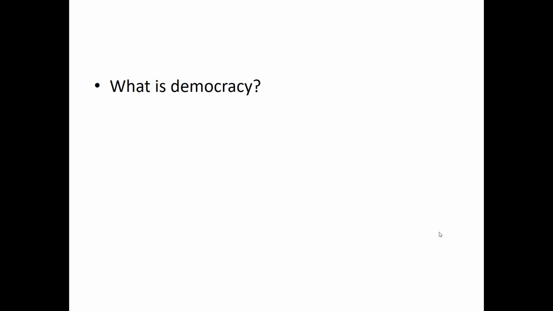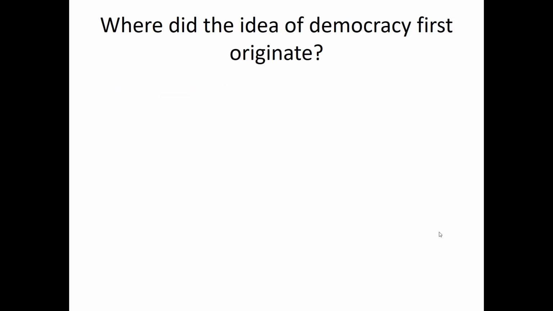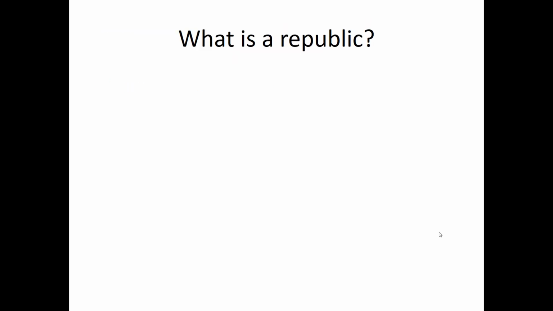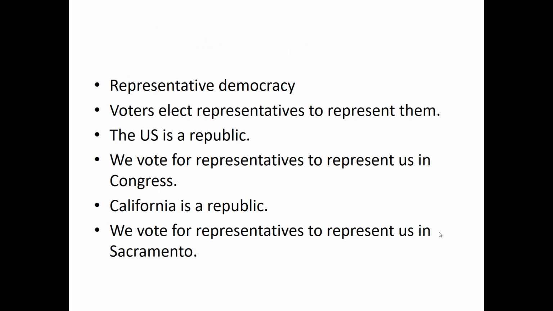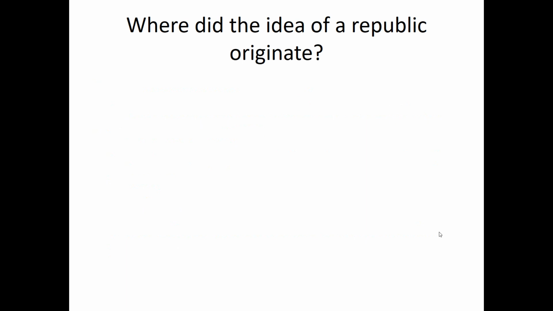What is democracy? Rule by the people. Where did the idea of democracy first originate? Greece. What's a republic? It's a representative democracy where voters elect representatives to represent them. The U.S. is a republic because we vote for representatives to represent us in Congress. California is a republic because we vote for representatives to represent us in Sacramento. Where did the idea of a republic originate?